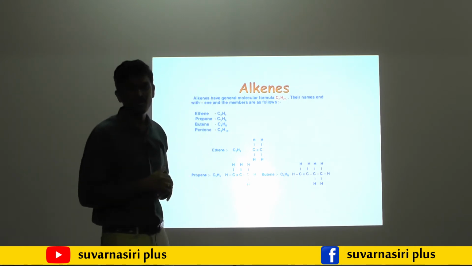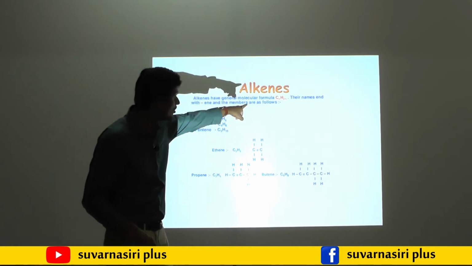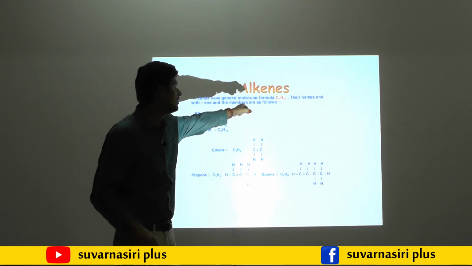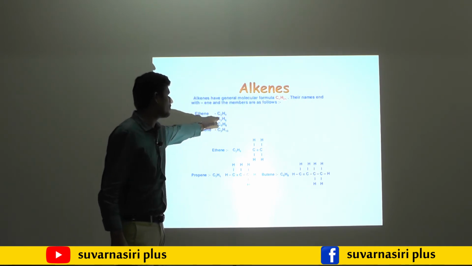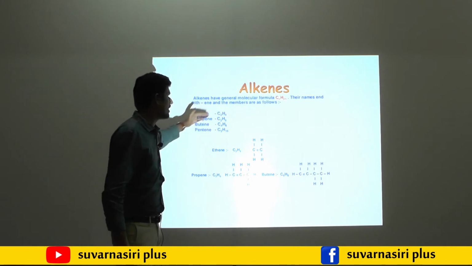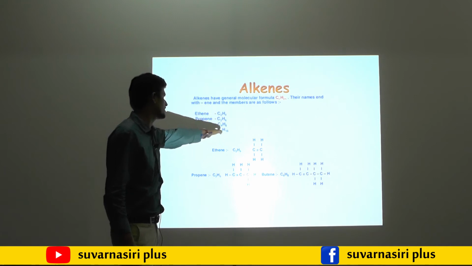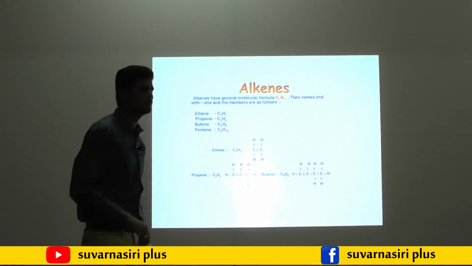But the alkene family starts with ethene, so C2, then it will become H, number of carbon 2, then C2, N value is 2, 2 2s are 4. Ethene chemical formula C2H4. Then propene, if I substitute, propa means 3 carbon, then 3 2s are 6, so C3H6. In the same fashion butene and pentene. So here structure also very easy.